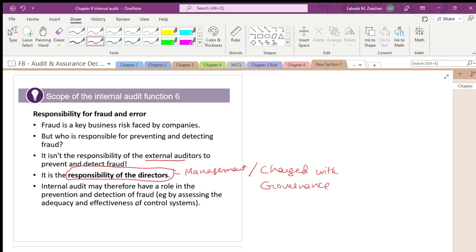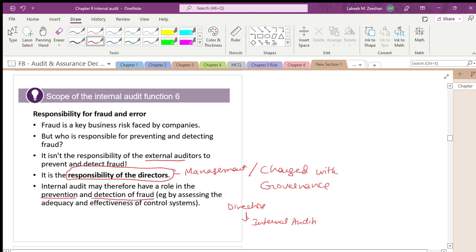Even in that case, the internal auditor may therefore have the role of prevention and detection of fraud. That's what it says. The directors will appoint internal auditors, and internal auditors have the role to prevent and detect fraud of any events. They are very much interested in the effectiveness of the control systems.